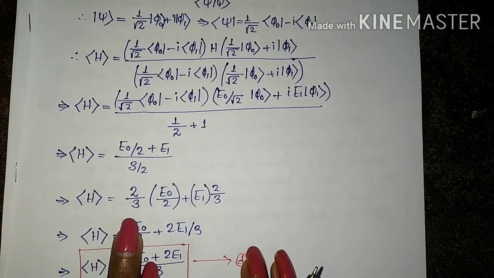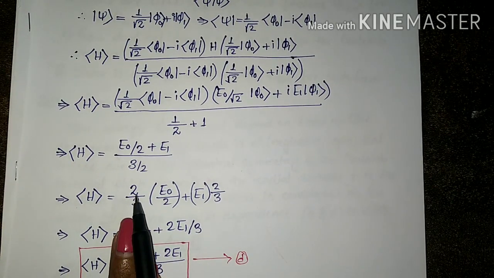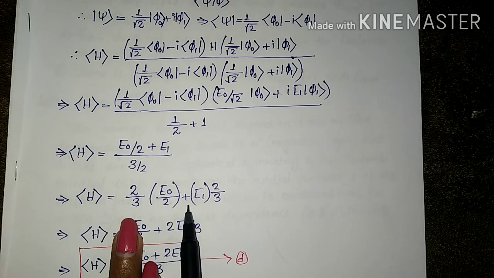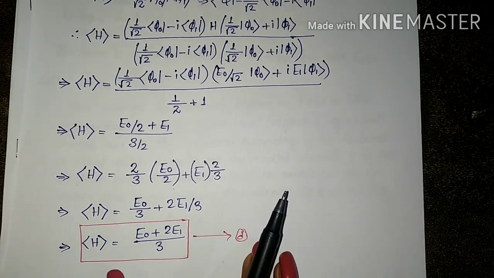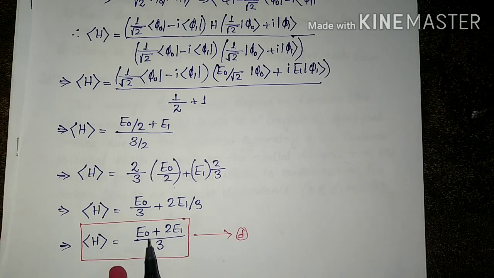Finally, we write the expectation value of H is equal to 2 by 3 times (E0 by 2 plus E1 by 2)... more precisely, 2 by 3 (E0 by 2 plus E1). This 2 and this 2 cancel, and the final answer you get is (E0 plus 2 E1) by 3. You can see here, okay, the correct option is option D.